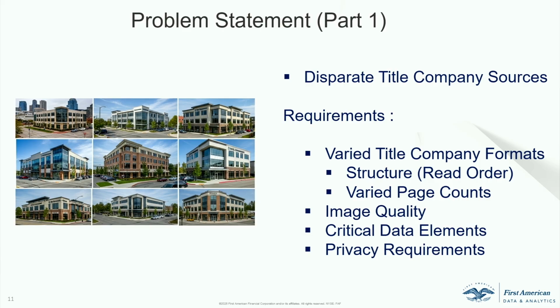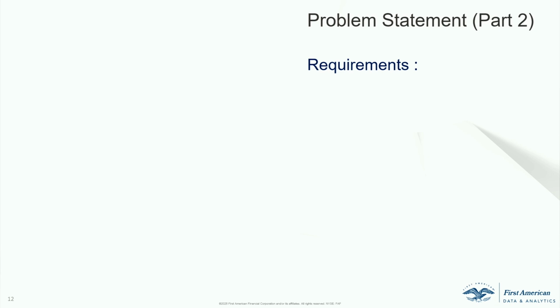And when we went through this journey, imagine an internal customer or an external customer coming and giving you 400 million pages or just document images, right? And you have no clue what is in these images. How do you go about understanding what kind of data is in it? Are these pages in scope or out of scope? What are the critical elements I need to extract from this? Do I need to protect my customer information? Those are some of the key critical requirements that we had to deal with when we went into this project. So I listed a few here, and I'll just go into the problem statement in part 2, right?